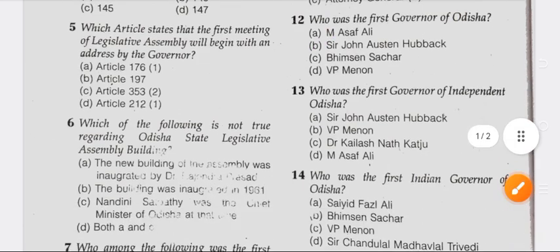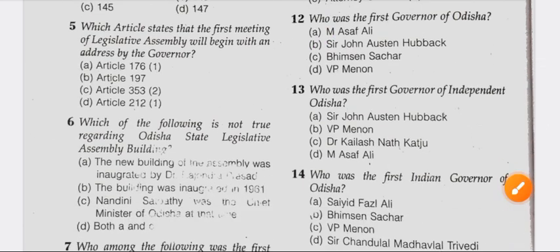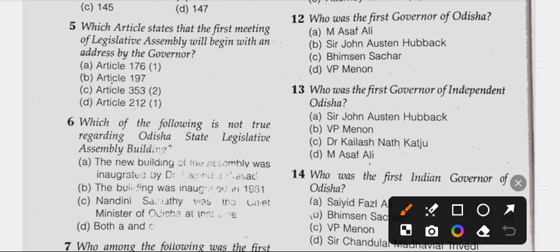Question number 13. Who was the first governor of independent Odisha? Option A Sir John Austin Havak, Option B V.P. Menon, Option C Dr. Kailash Nath Kadju, Option D M. Asaf Ali. Right answer is option number C Dr. Kailash Nath Kadju.